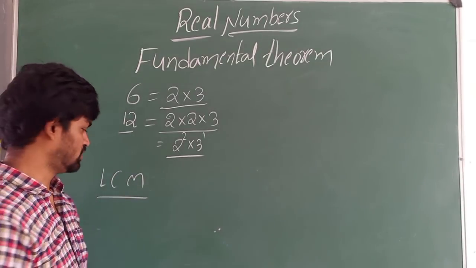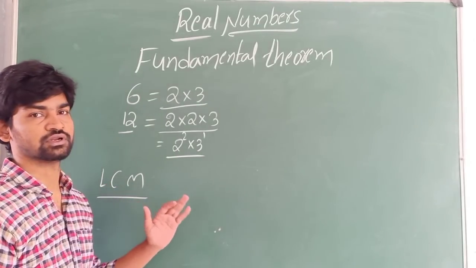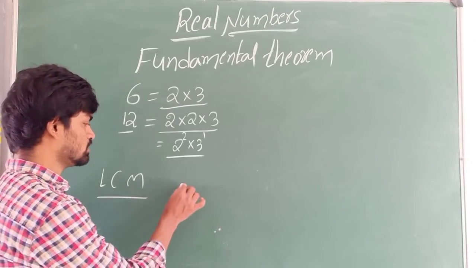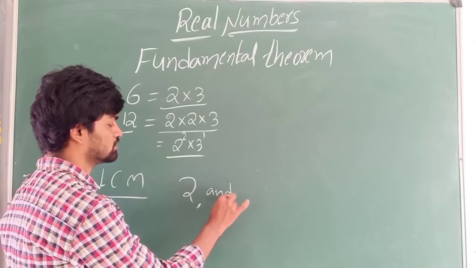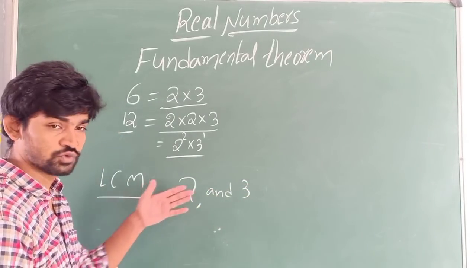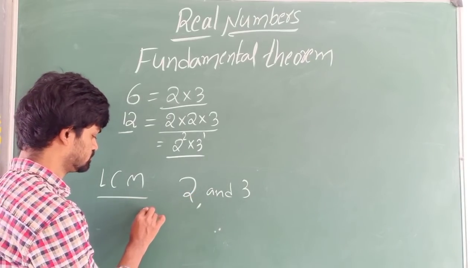LCM, if we define this, least common multiple. LCMs are multiples, least common multiples. I want to find the LCM of 2 and 3. How do we do this? I will write multiples of 2.